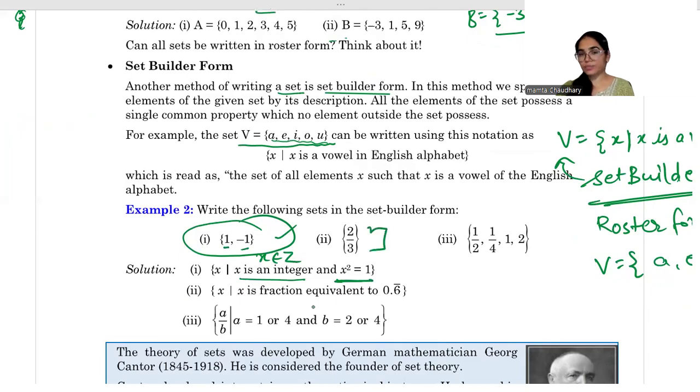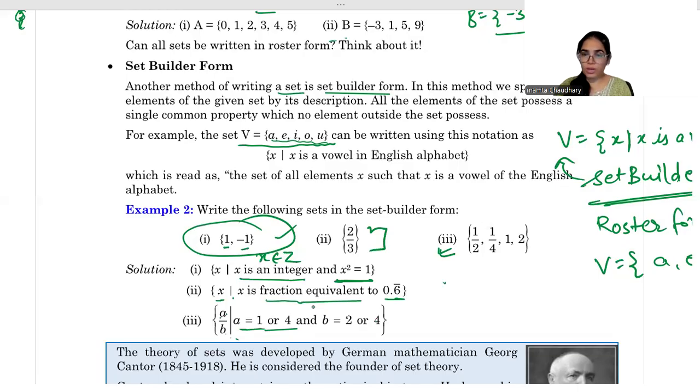Now 2 by 3: X such that X is a fraction equivalent to 0.6 bar. If you solve it, you will get 0.6 bar. Now for the third one, it is written in the form of A upon B, such that A can be 1 or 4 and B can be 2 or 4. How?